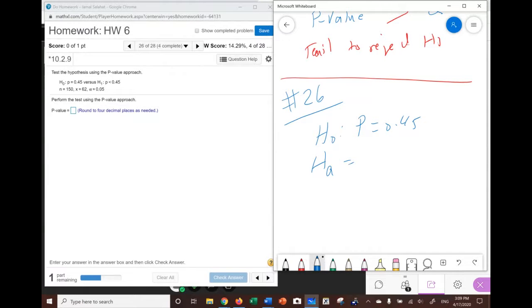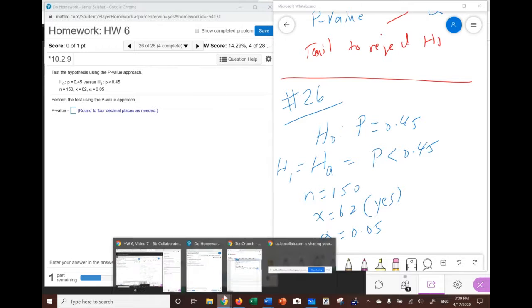So H1 is the same as HA. P is less than 0.45. And they give us N equal 150. They give us X equal to 62. By the way, this is the number of yeses. They didn't give me a proportion. They gave me the number. And alpha equal to 0.05. In this case, they asked me to find the p-value.